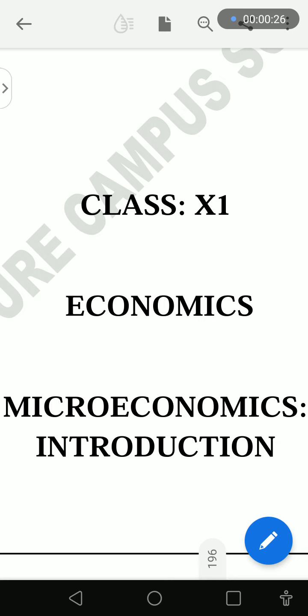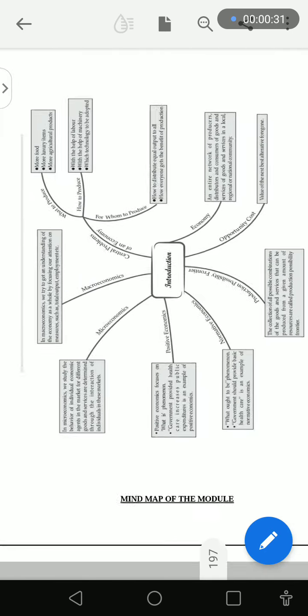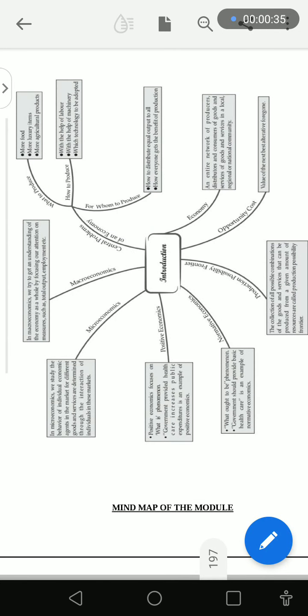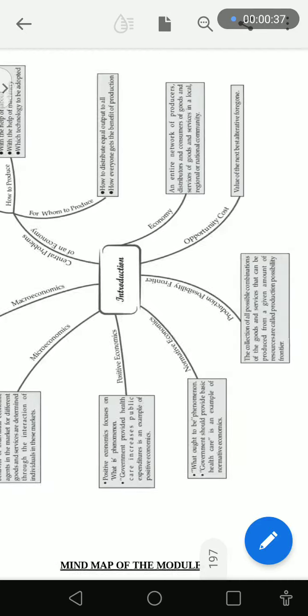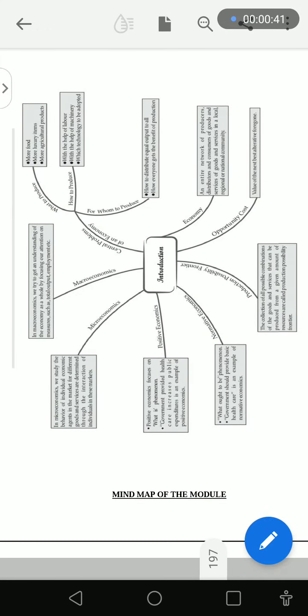Here first we are going to study with a mind map. So the mind map would be available on screen. It's not in a vertical direction, it's in a horizontal direction, so please bear with us. First we are going to know what are the three. I'm not going to give any description.